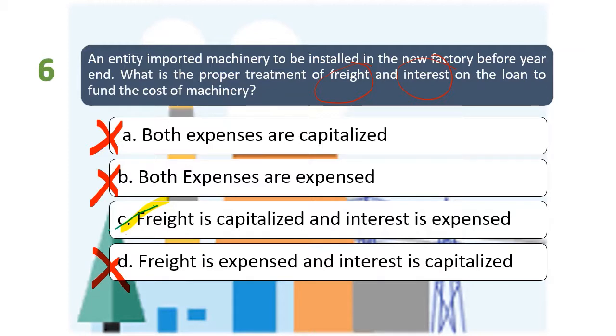Ulitin ko lang po ang proper treatment. The freight is capitalized kasi considered yan as directly attributable cost or part of the purchase price. Ang interest expense, dahil hindi naman natin construct yung machinery, binili lang po natin yan. So therefore, kahit inutang mo pa yung pinambili mo yon, hindi po yun qualified to be part of borrowing cost to be capitalized. So it must be expense outright.